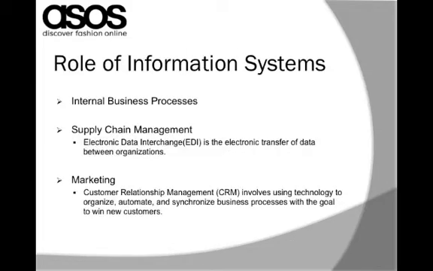The next slide shows the importance of information system with ASOS. It plays a major role in the success and growth of the company. Information system helps ASOS with most business and operation processes that take place. Information system is also very helpful for decision-making processes. Information system also helps the procurement process and electronic transfer of data and information between companies, and this can be done using electronic data interchange. It also helps ASOS with customer relationship management, which is about using technology to organize, automate, and synchronize business processes with the aim of attracting new and existing customers.